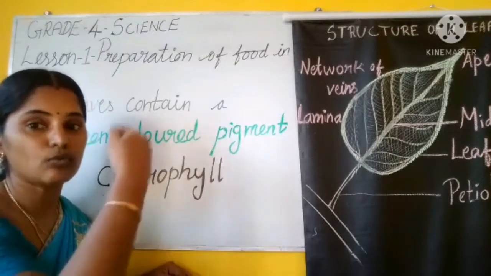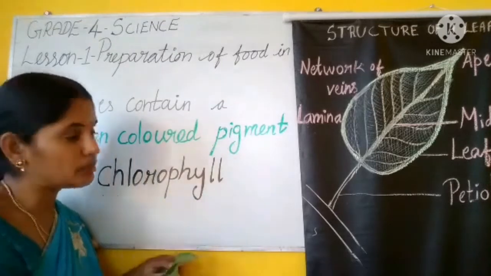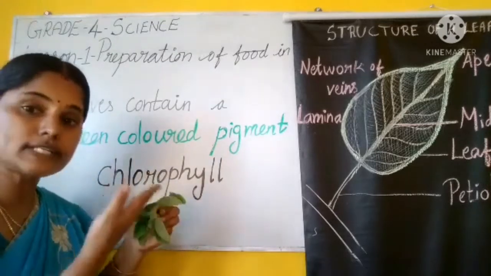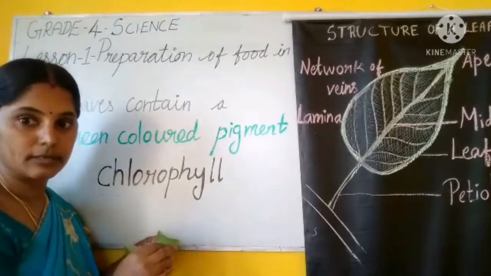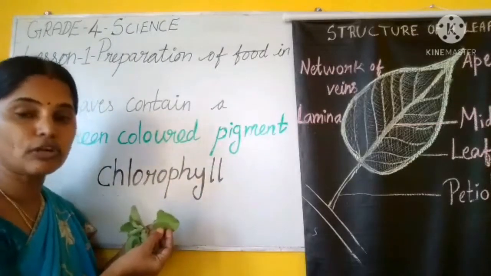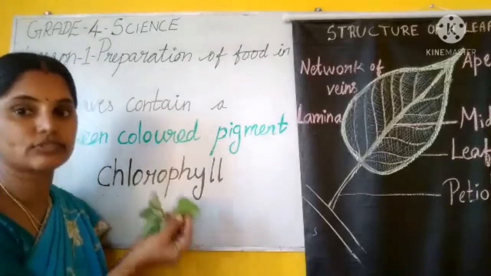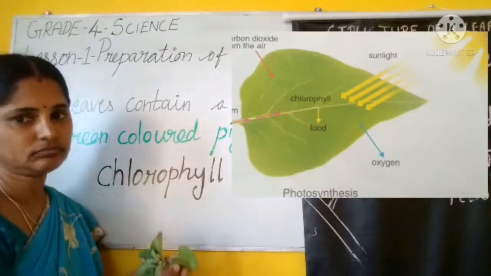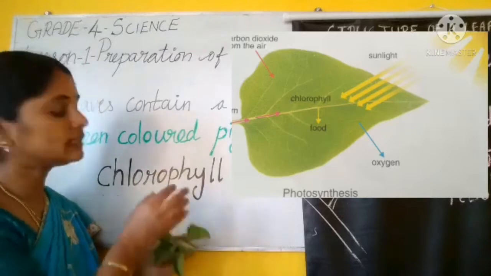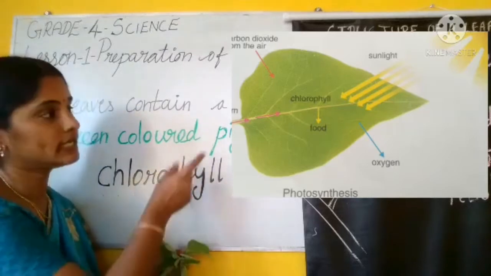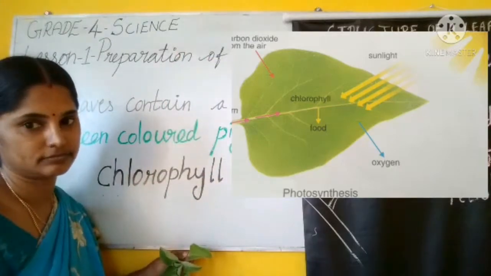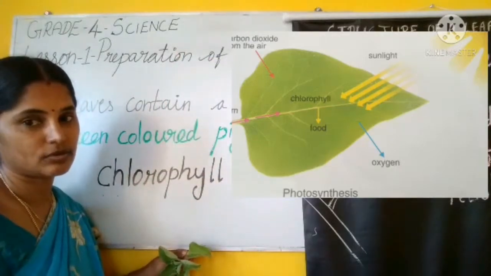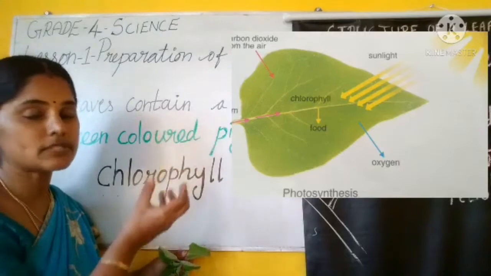Plants make their own food with the help of the leaves. What is present in leaves? In the leaves, chlorophyll is present. By using the chlorophyll only, the leaves make the food. How is it possible? This chlorophyll absorbs the sunlight. Clear, children? Chlorophyll absorbs the sunlight.